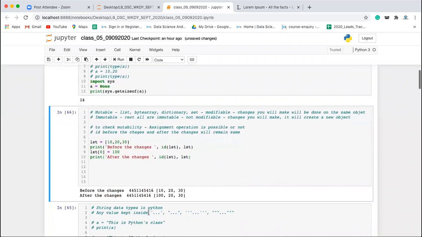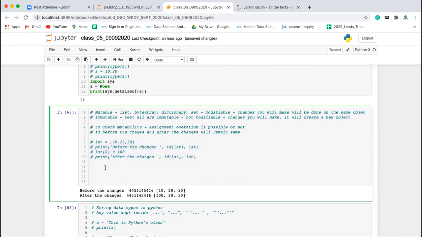Now you see before the changes the ID was 45416 and 10 20 30. After the changes, the value is 100, which is changed, and the ID is the same, 45416. So you have assigned one value at the 0 index. This is item assignment, and this is possible.